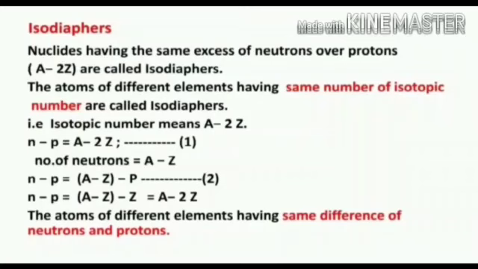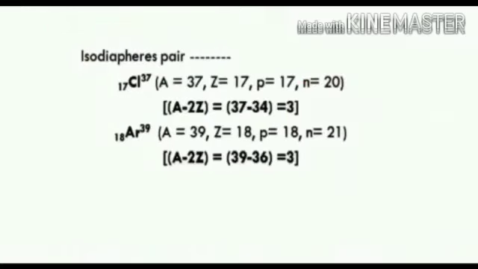Hence, we can also define isodiaphers as the atoms of different elements having the same difference of neutrons and protons. Chlorine-37 (17) and argon-39 (18) are isodiaphers. Let us find the isotopic number, that is A minus 2Z value, for chlorine-37. For chlorine-37, mass number is 37 and atomic number is 17.